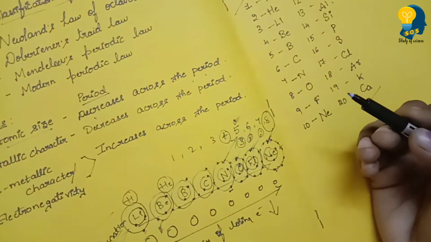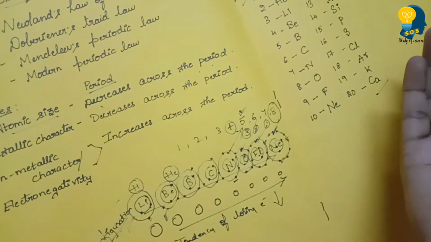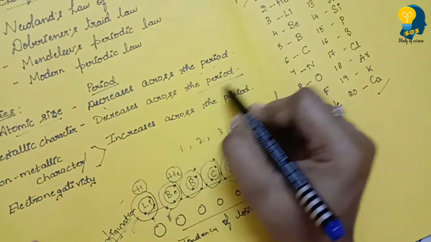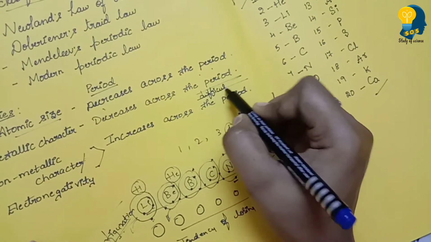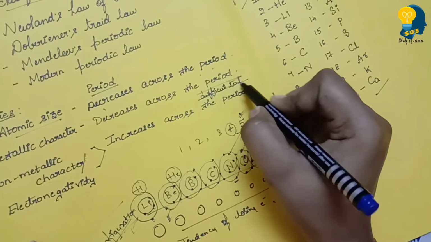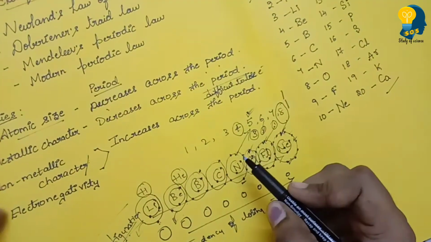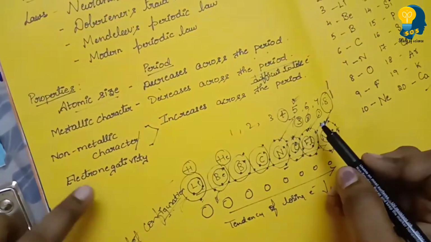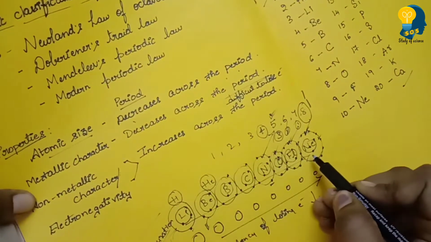Metallic character decreases. Why? Because losing electrons becomes difficult. Very easy. Difficult to lose electrons. Then non-metallic character is also called electronegativity. So what about non-metallic character across the period?